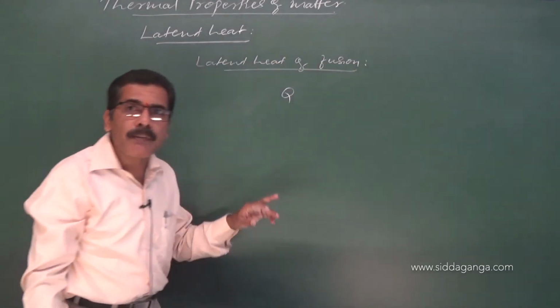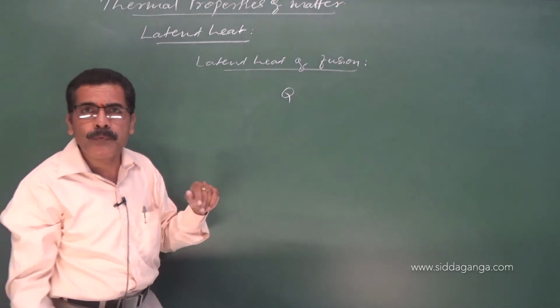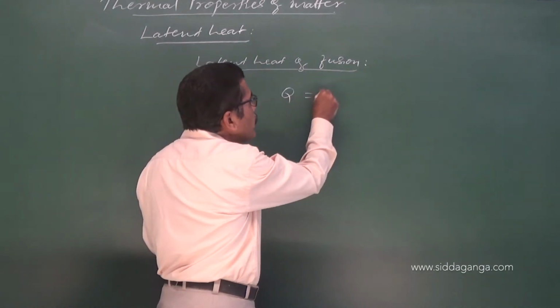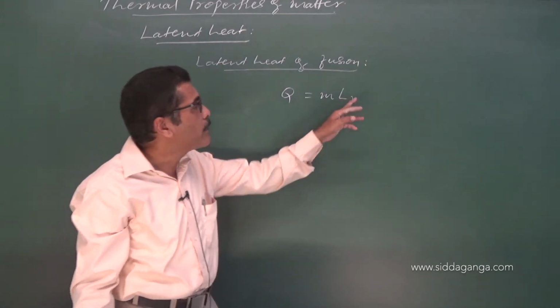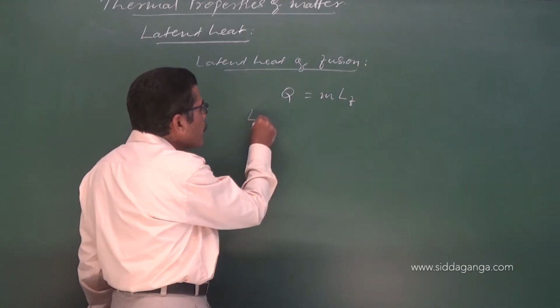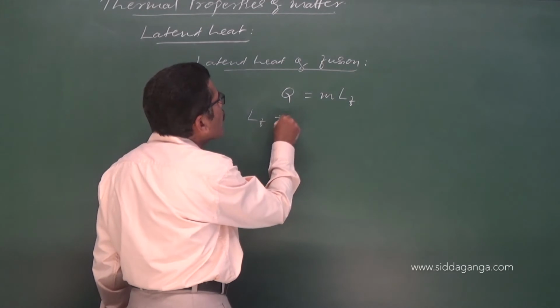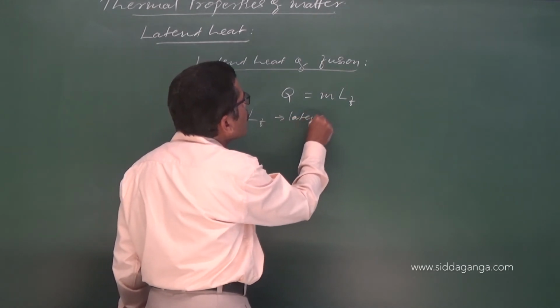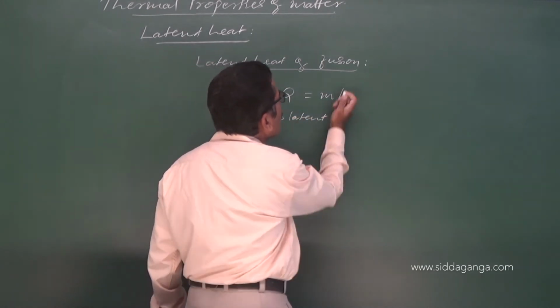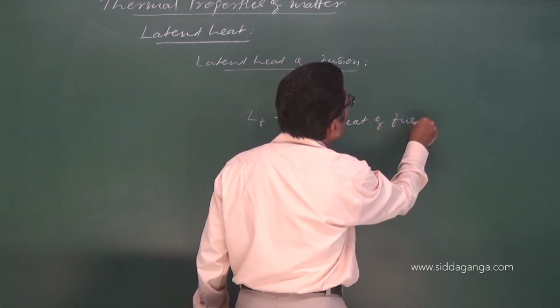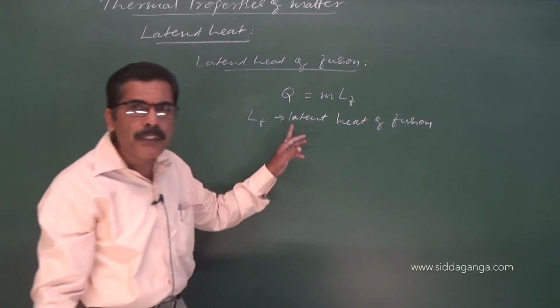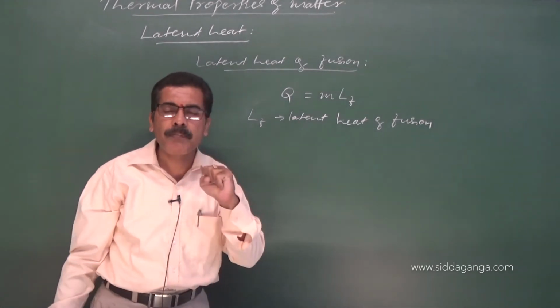The amount of heat supplied is taken as Q, and this is equal to M into LF, where LF is called latent heat of fusion. Latent means, in Greek, hidden.